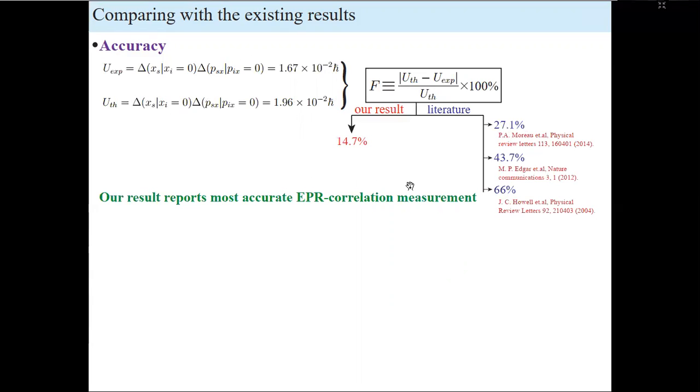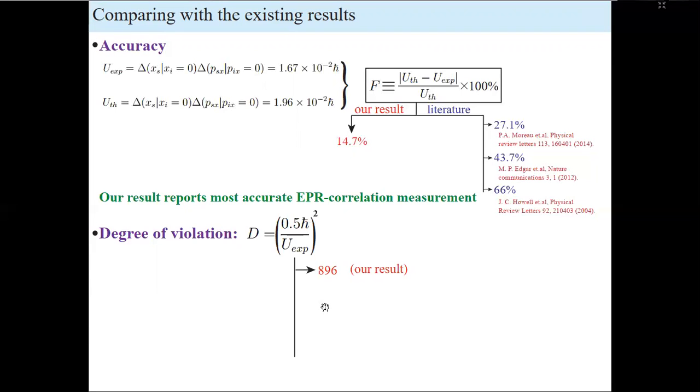The next point that we want to look at is the degree of violation. It's a very common quantity in the EPR business, where one wants to find how much this uncertainty product is smaller than the upper bound 0.5 h bar. This is the number for our setup, which is almost 900.